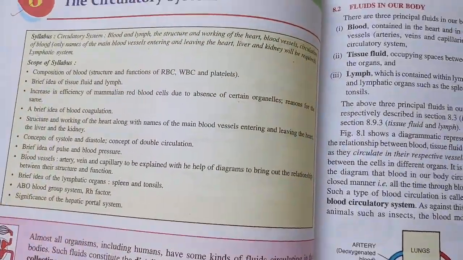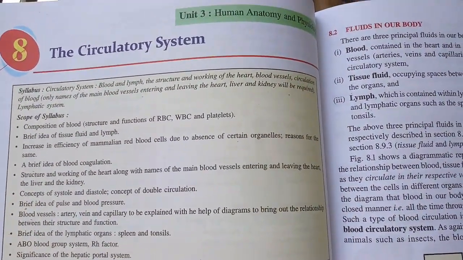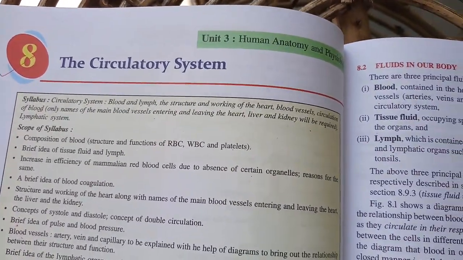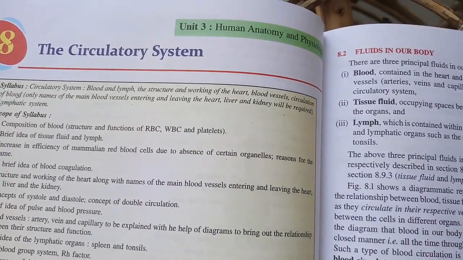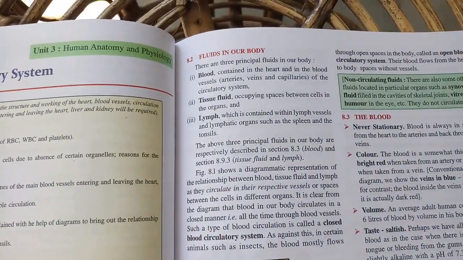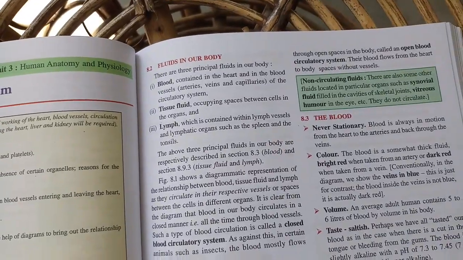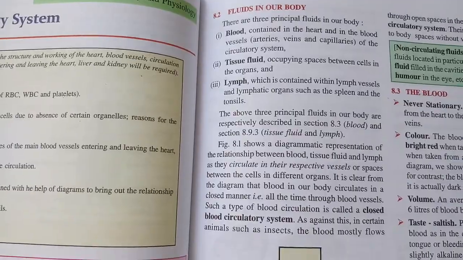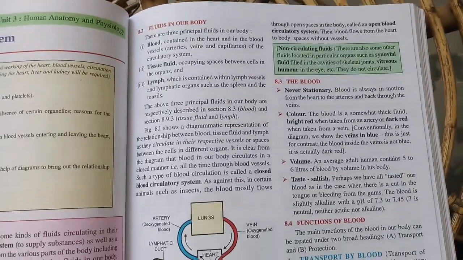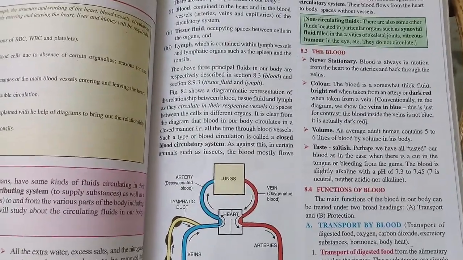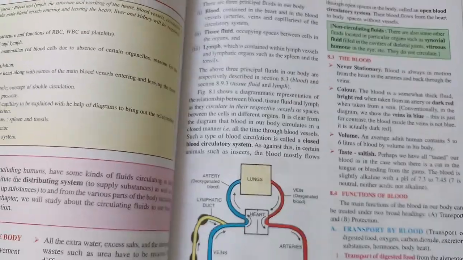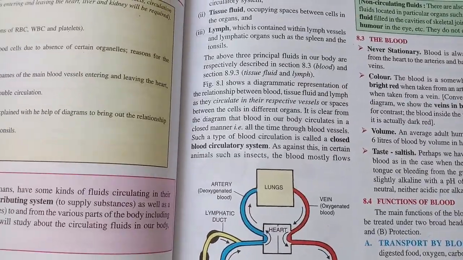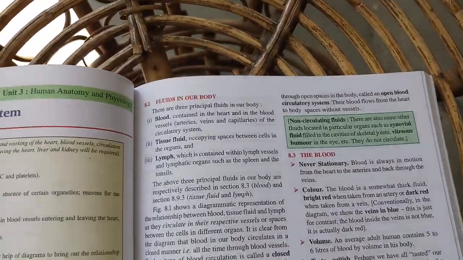Class 10, welcome back to biology, and we are going to see lesson number 8, the circulatory system. This is the first lesson in the human anatomy and physiology. In this system we are going to see about the different kinds of fluids, the blood, the tissue fluid and the lymph, and then we are going to see in detail about the blood, functions of the blood a little bit, and above all the important part is the heart, the structure of the heart and function of the heart. So we'll see about blood.